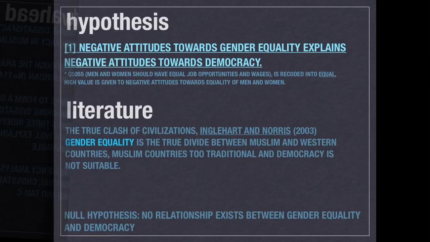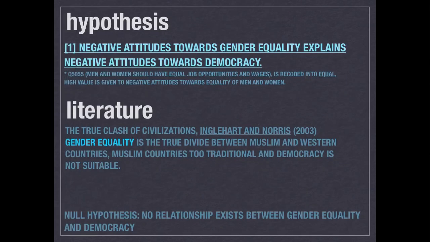hypothesis. The first hypothesis that I will test is that negative attitudes towards gender equality lead to negative attitudes towards democracy. In order to measure this, I will be using the independent variable equal, which is recoded to give a high value to negative attitudes towards equality. As democracy promotes liberty and equality, responses with negative attitudes towards these beliefs will likely reject democracy.